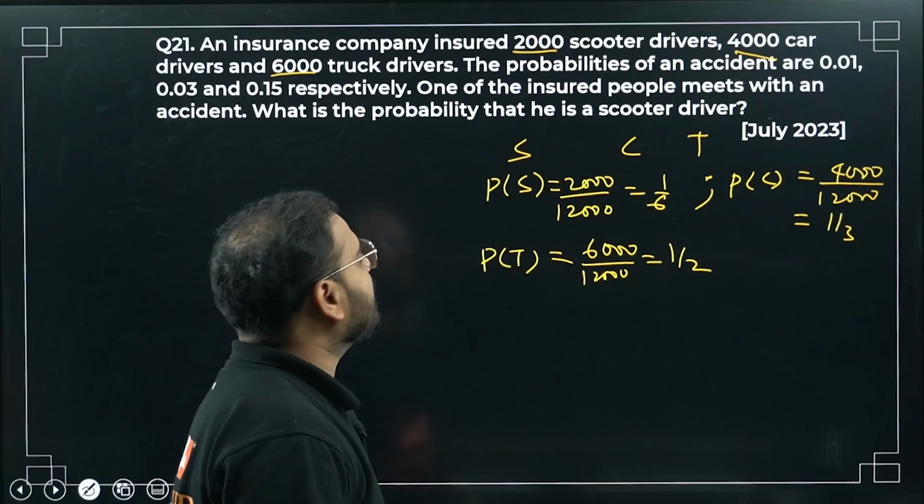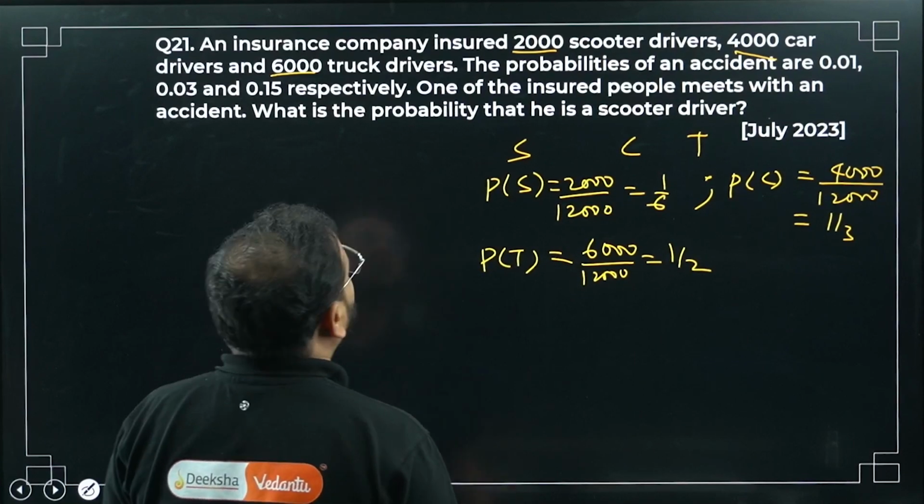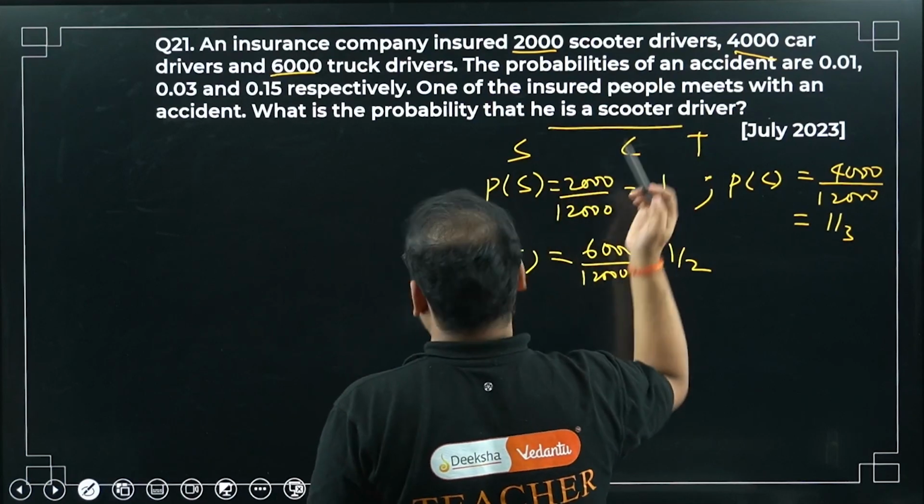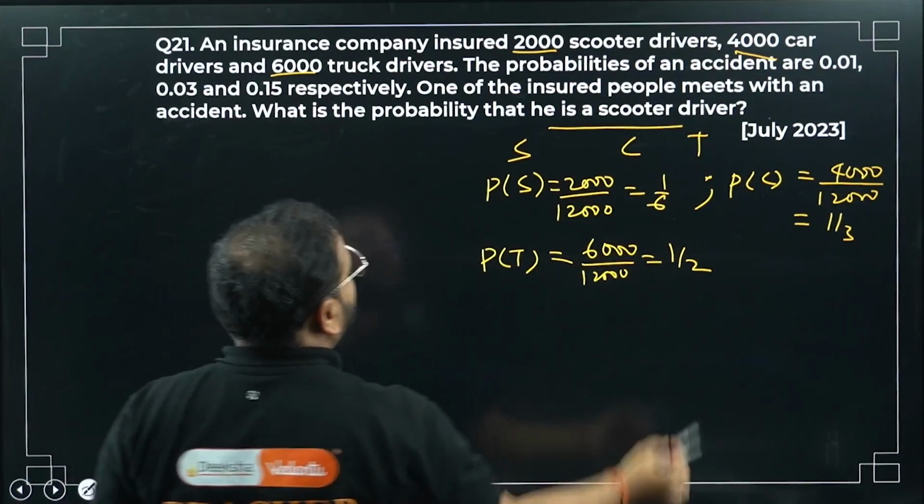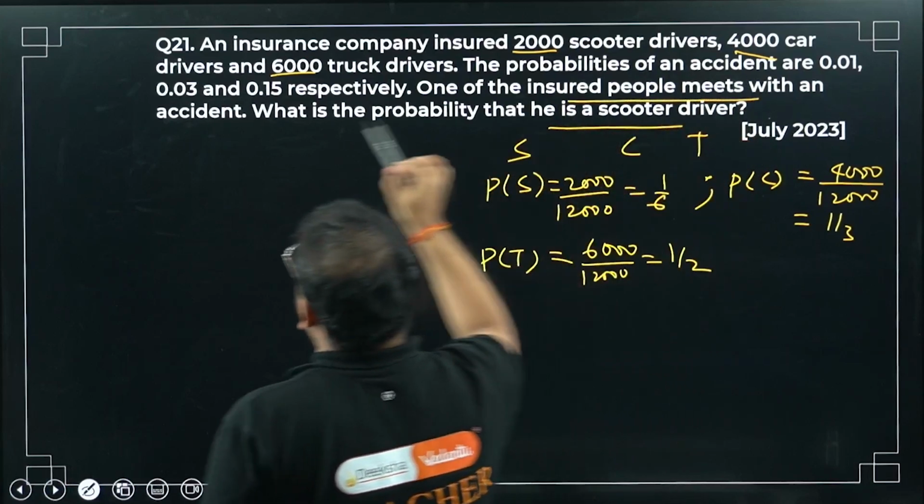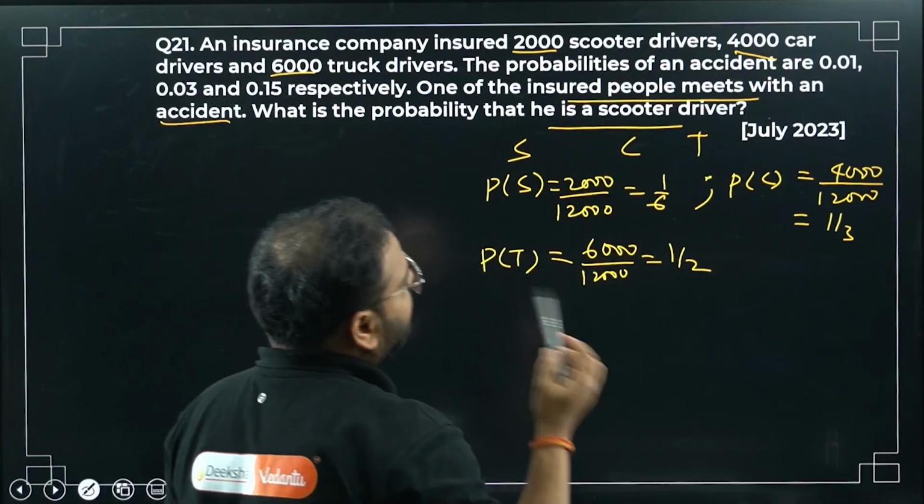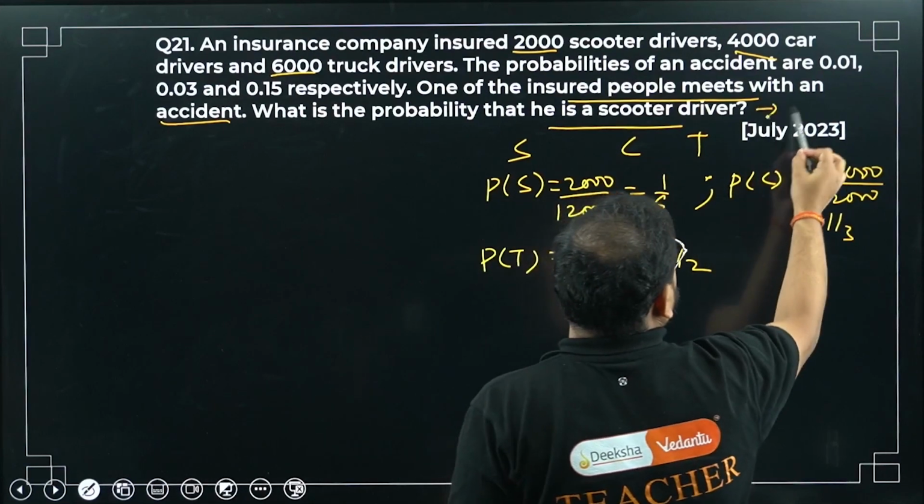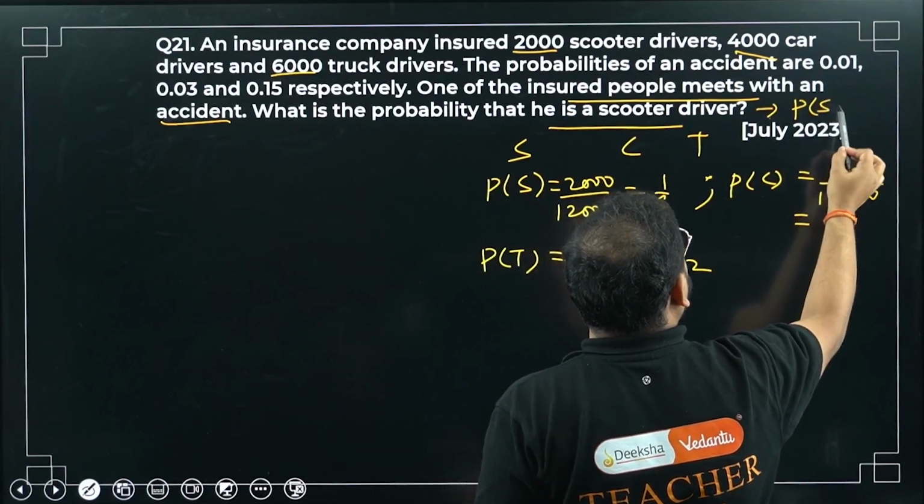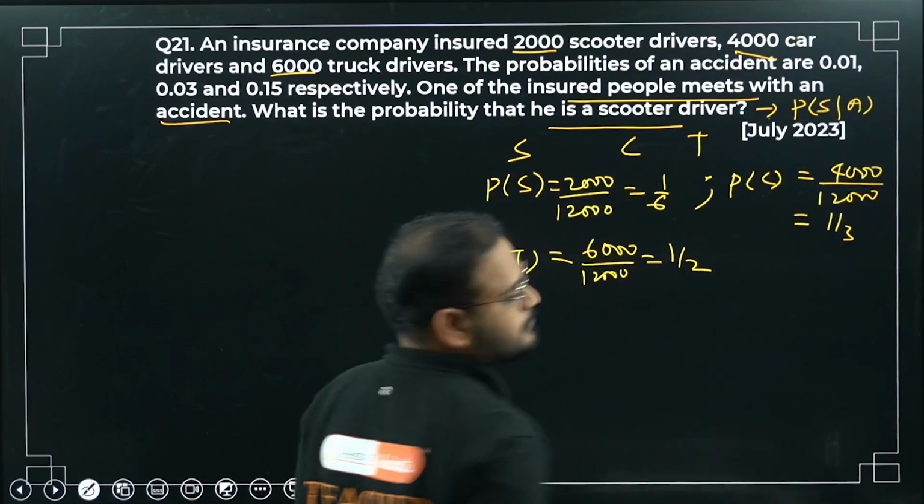Now we'll look at what the question is asking. Probability that he is a scooter driver. Okay, that means there was an accident, I think. One of the insured people met with an accident. Somebody had an accident, and he's a scooter driver. So basically they're asking what? Probability of being a scooter driver, given that you've been in an accident.